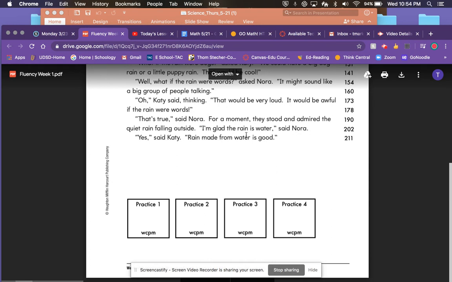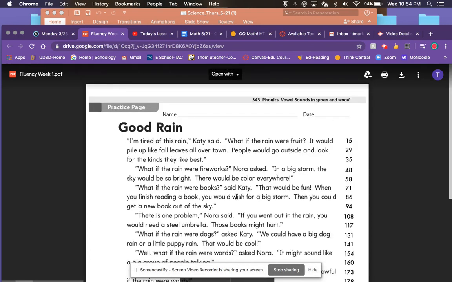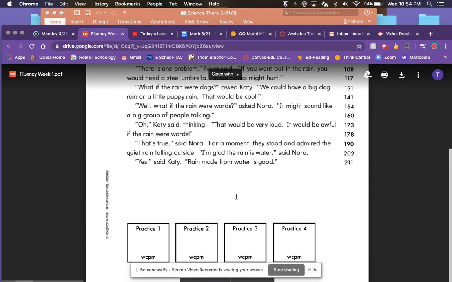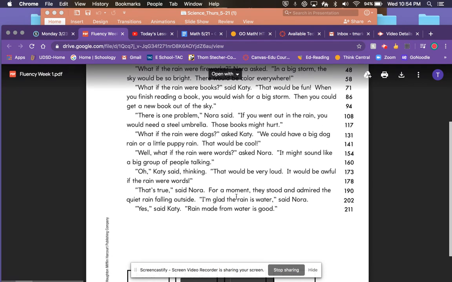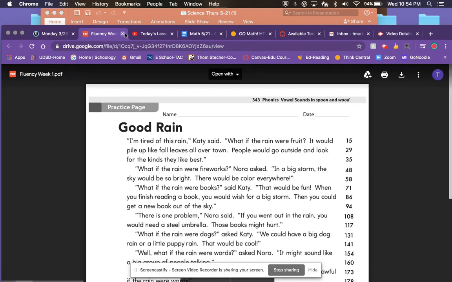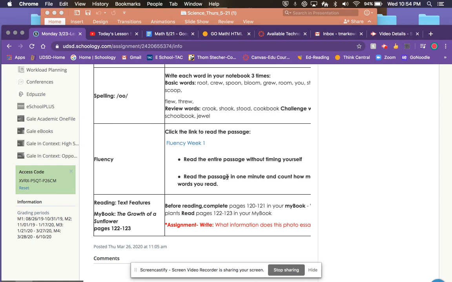You don't have to worry about filling anything in. Read it through one time, then you can time yourself for a minute and see how far you get. You'll probably finish the whole thing, but it's just good practice to keep your reading going.